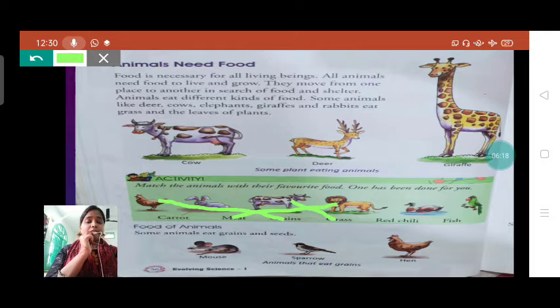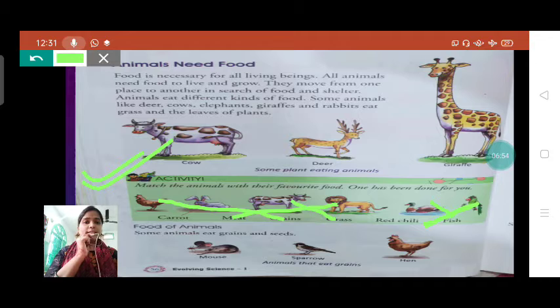This is a duck, a water bird, and in water it can eat fish. We learned in our previous chapter that the bird who eats red chili is the parrot. Parrot loves to eat chilies. So we have completed this activity.